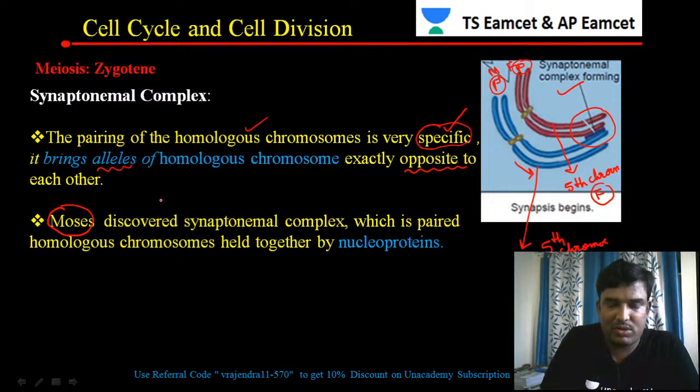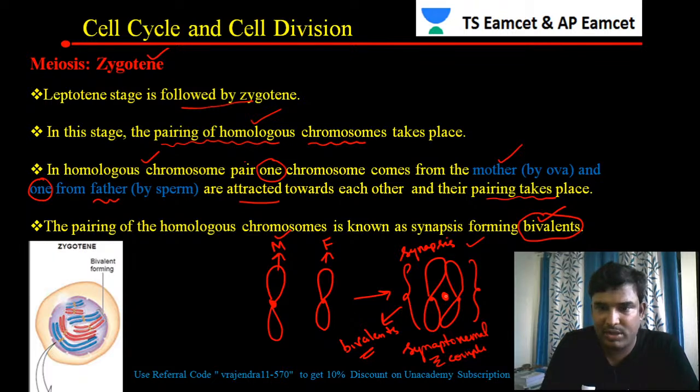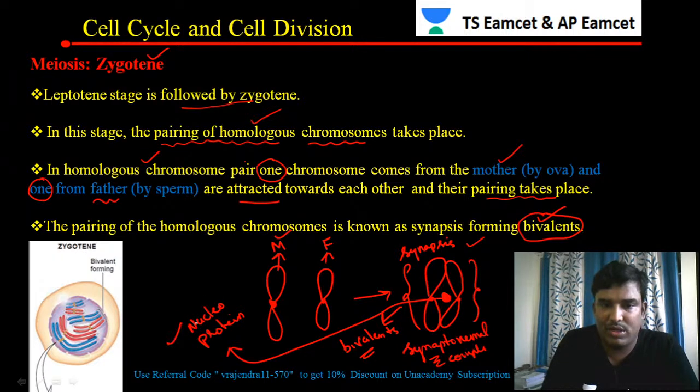Moses is the name of the person who discovered the synaptonemal complex, which is a paired homologous chromosome held by a nucleoprotein. This synaptonemal complex has a protein at the center. What type of protein is it? It is a nucleoprotein.